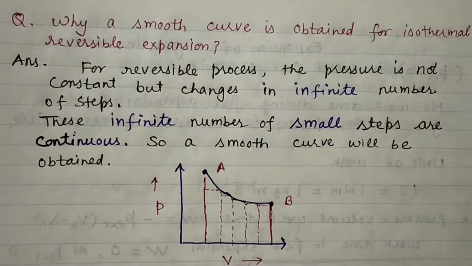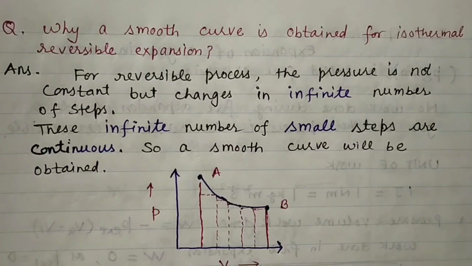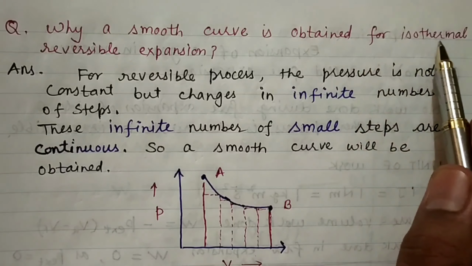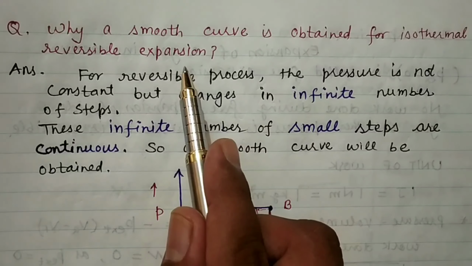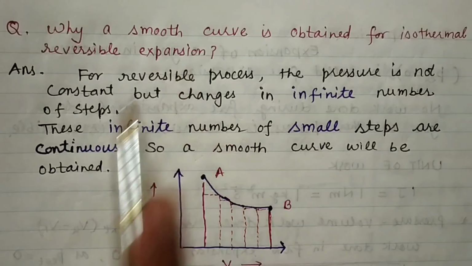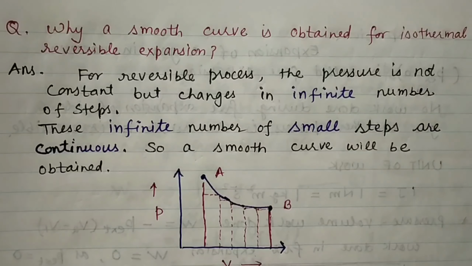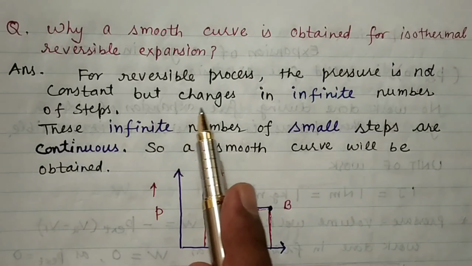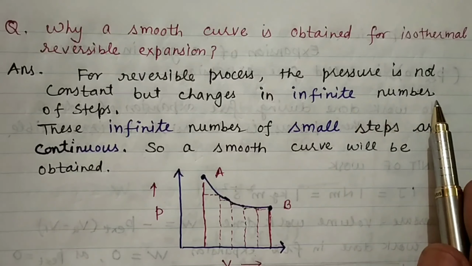Next we have another question: why is a smooth curve obtained for isothermal reversible expansion? You can see here we are getting a very smooth pressure-volume curve. Why? As you know, for a reversible process the pressure is not constant but changes in an infinite number of steps.